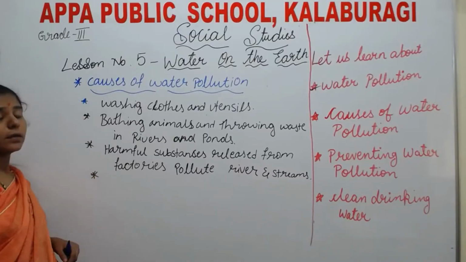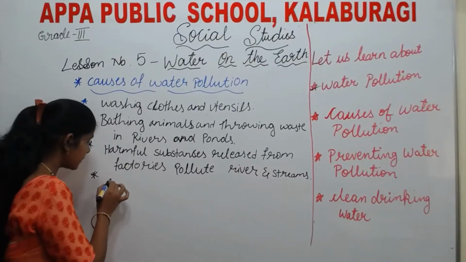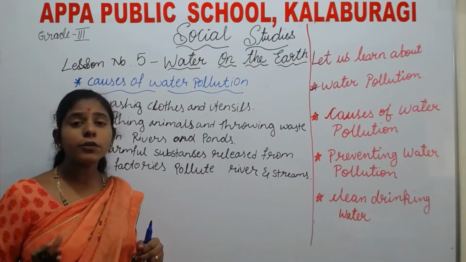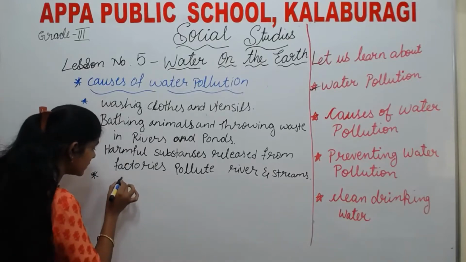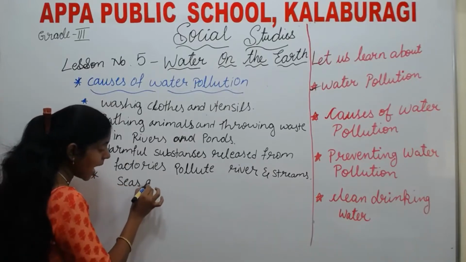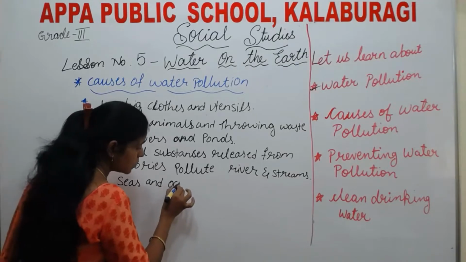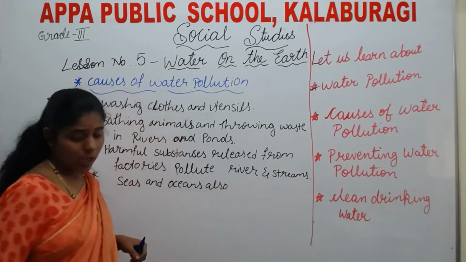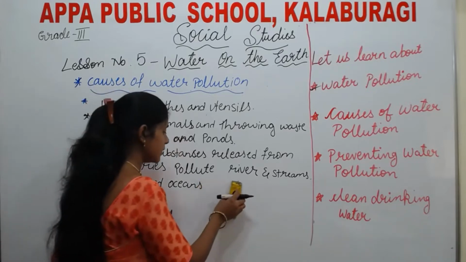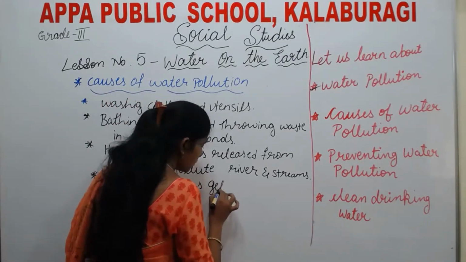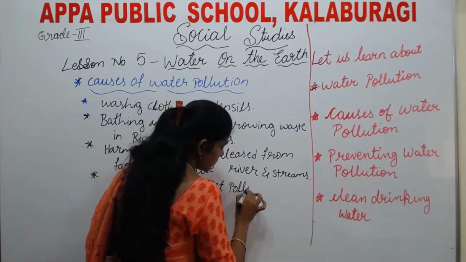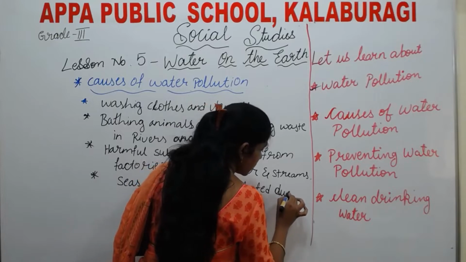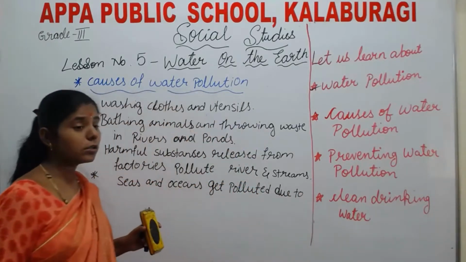See, what happened? Seas and oceans also get polluted due to what?